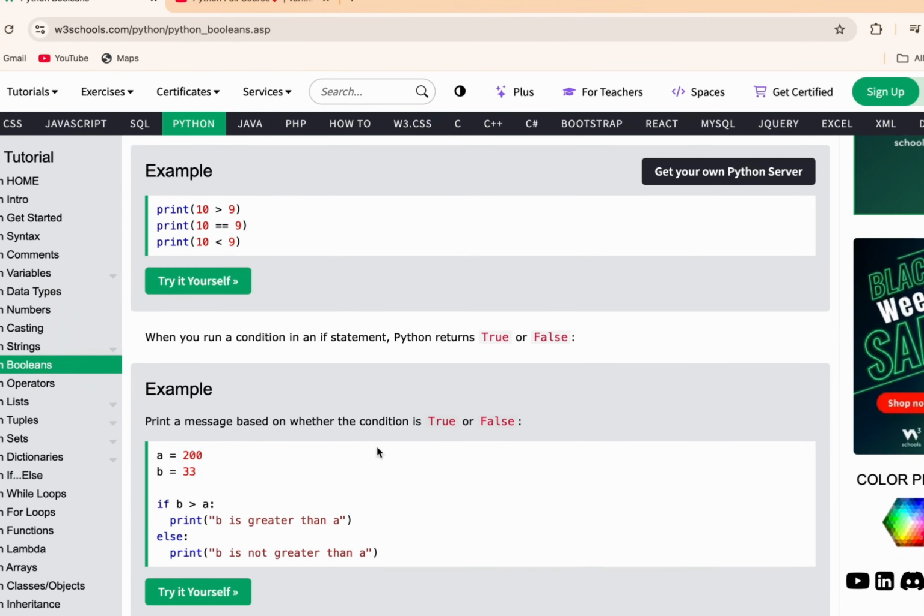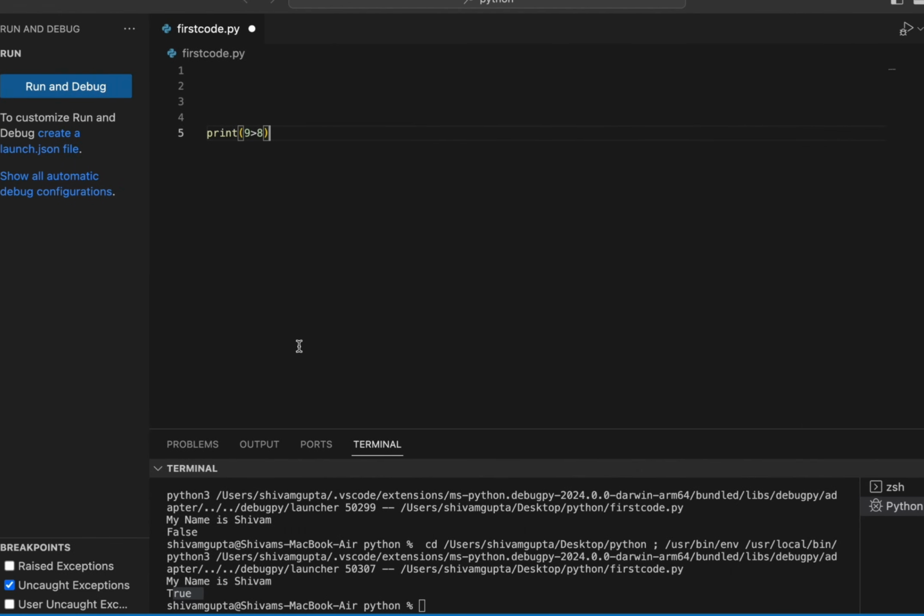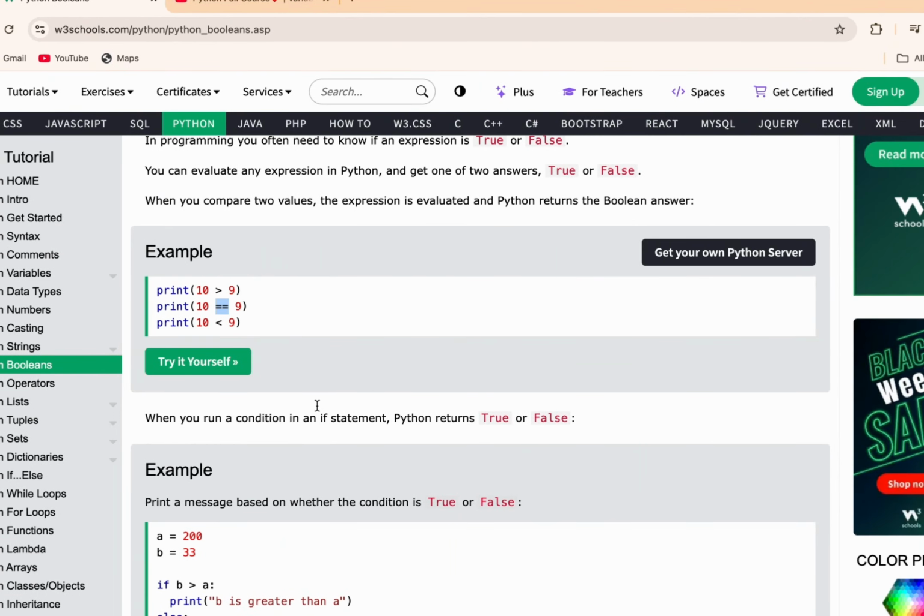Here you can see a case like print 10 is greater than 9, so it will be true. You can also check 10 equals 9. The equals check tests whether 10 is exactly matched with 9 or not.